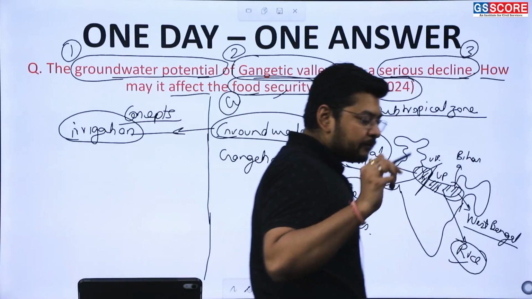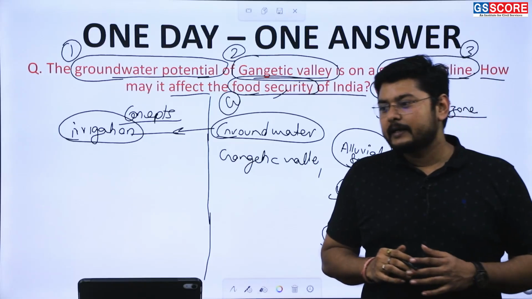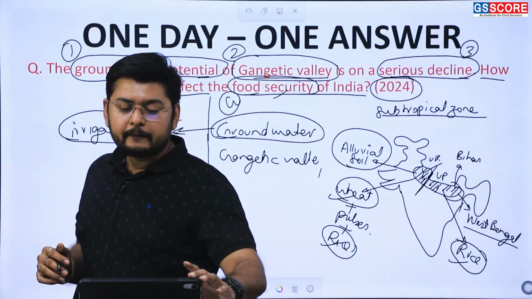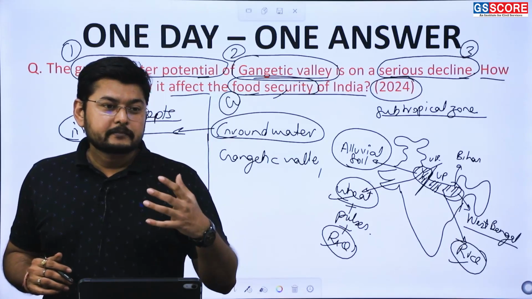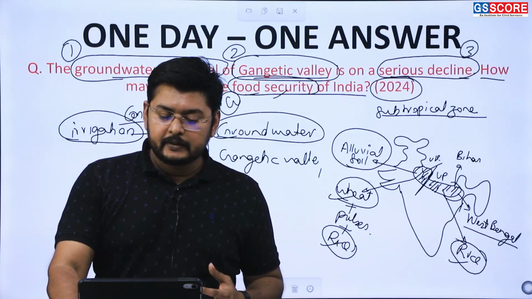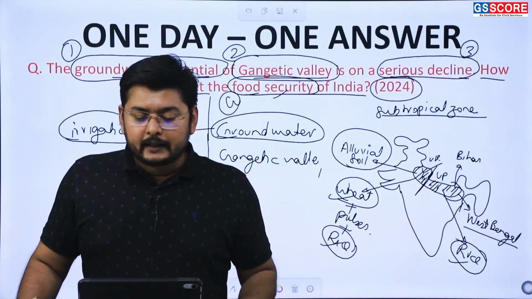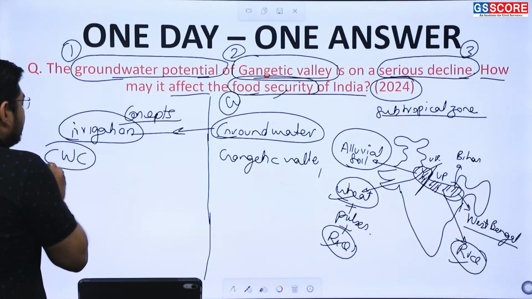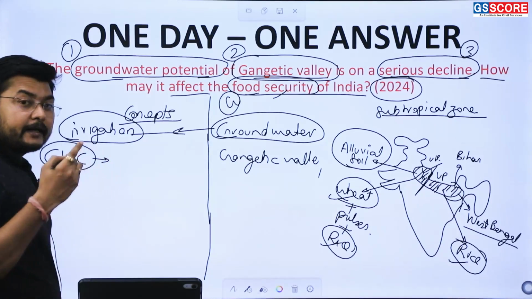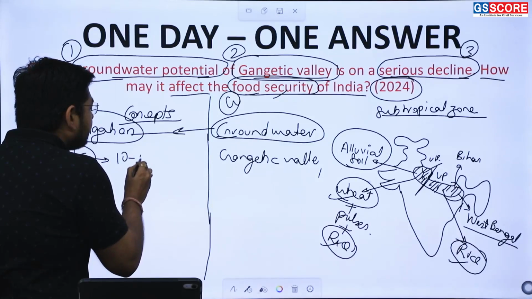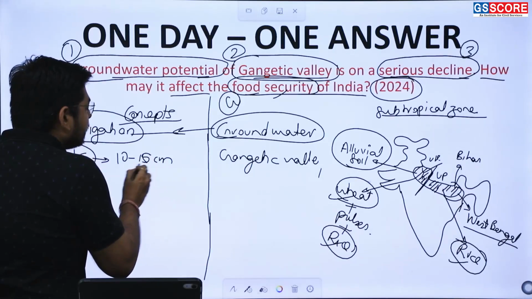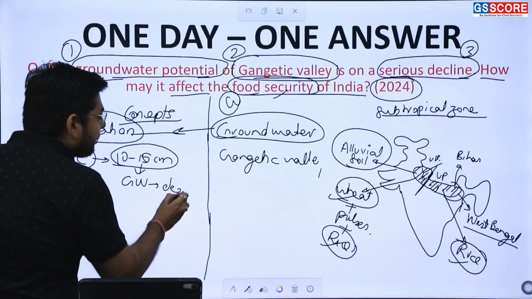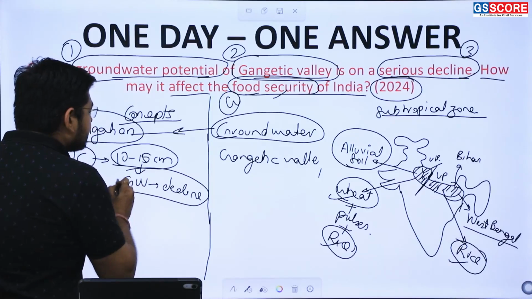So this is one of the most important parts which we need to understand: where the groundwater potential is being utilized for the production of crops. Here we see that there is a decline. According to the Central Water Commission, every year around 10 to 15 centimeters of groundwater decline is being seen.